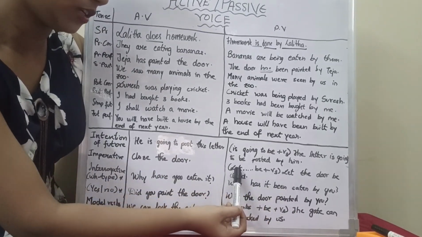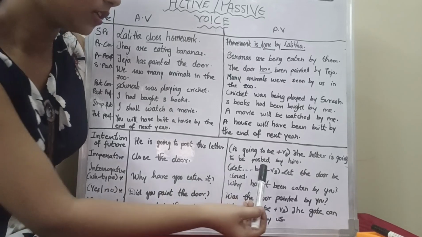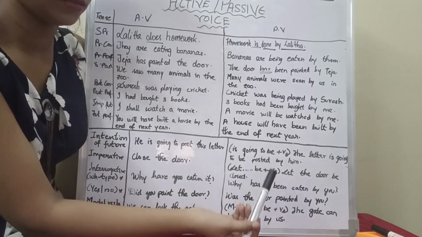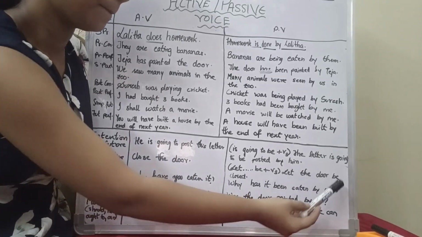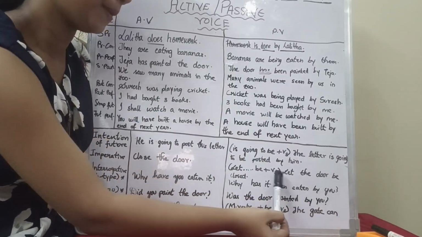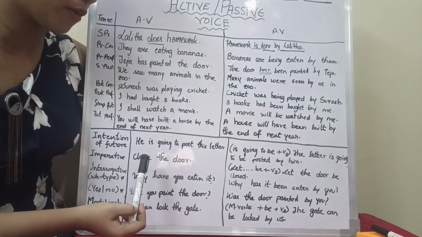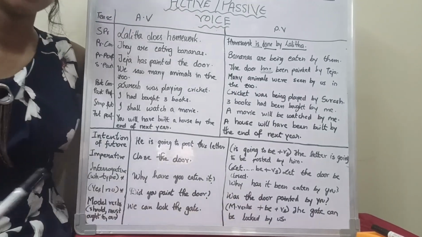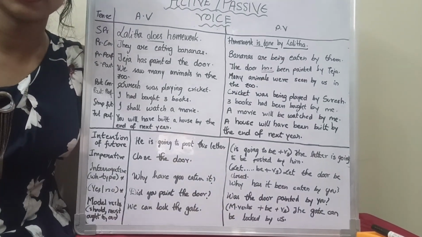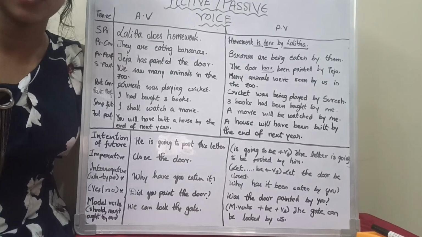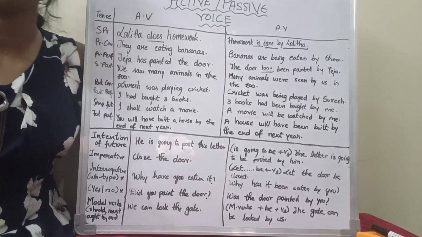Let is from here. The door is the dots, the space I left. Be plus V3. Close, the V3 form of close is closed. So if the sentence is in imperative form, then remember you should use let.